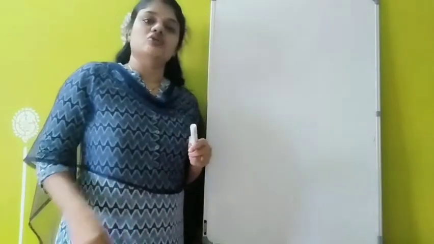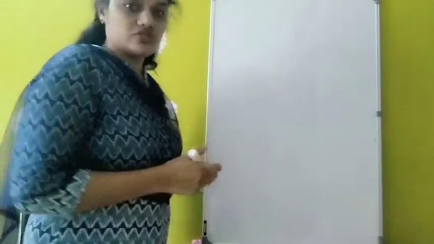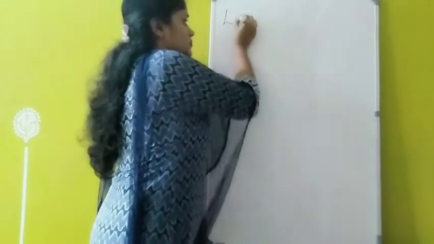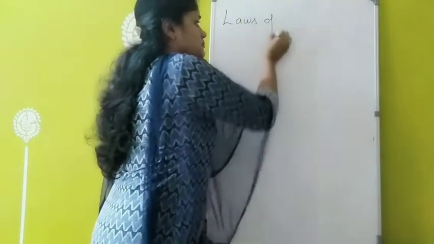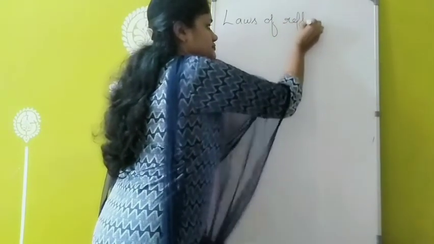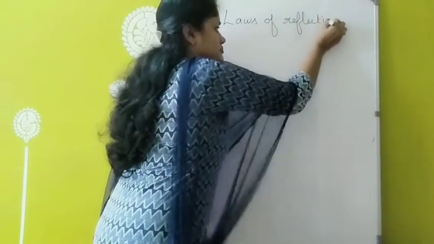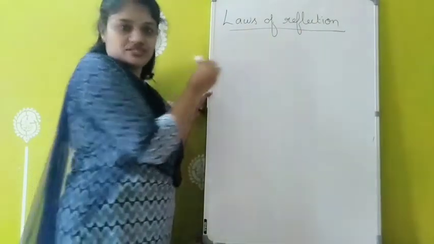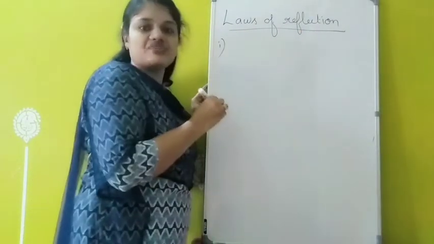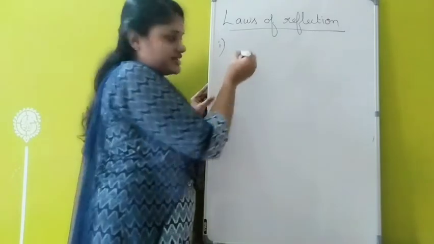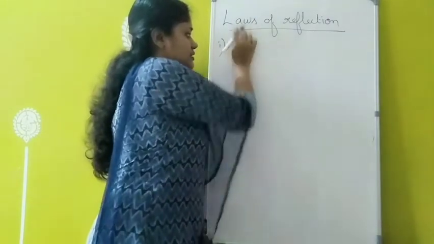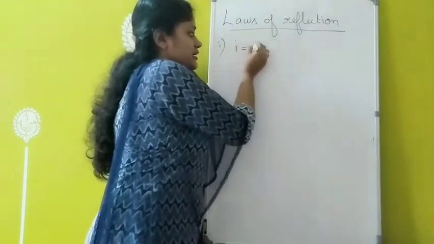So next is laws of reflection. Mainly there are two laws of reflection. First one is: angle of incidence is always equal to angle of reflection. So I equals R.